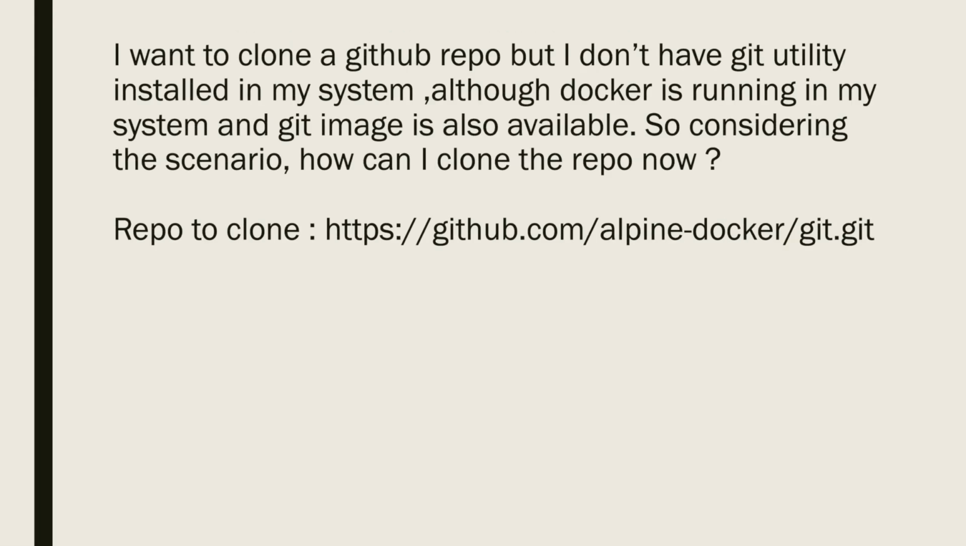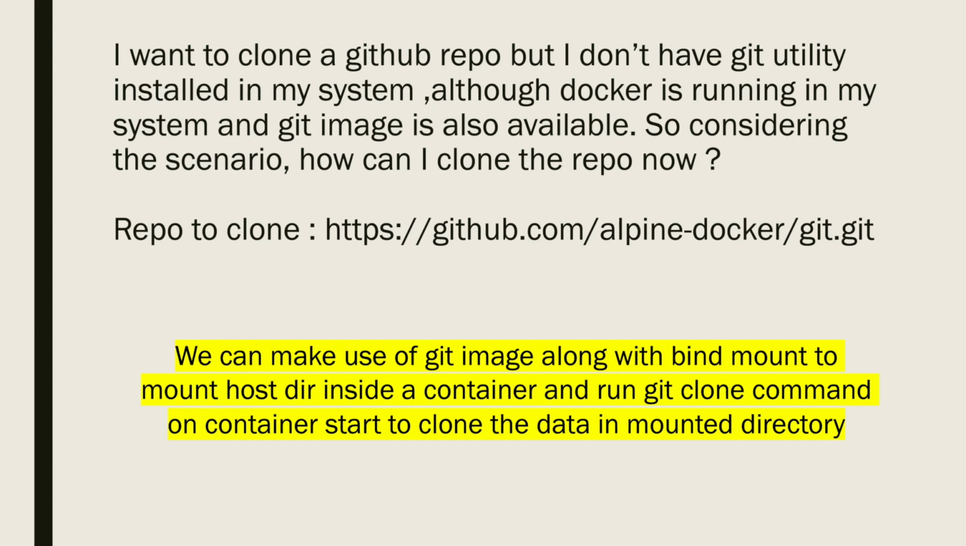Moving on to the next question, which is a scenario based question. Here I want to clone a GitHub repo, but I don't have Git utility installed in my local system. Although Docker is running in my system and a Git image is already available. So considering this scenario, how can I clone my repo? We should approach this problem in the following way. We will make use of the available Git image. Along with that, we will use bind mount to mount our host directory inside the container when we start our container. And while starting the container, we will issue git clone command so that our container can clone the repository inside that directory. Now let's do it in practical.